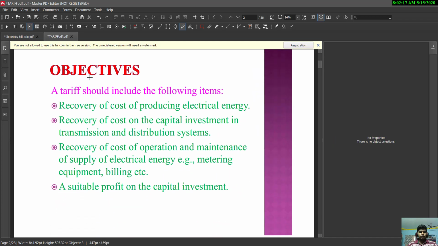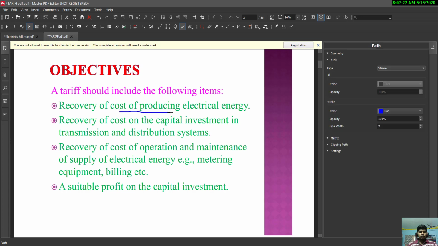Next is the main objective of the tariff, which is to recover the cost of producing electrical energy. That is production of electrical energy, and the cost and the capital investment in distribution and transmission.